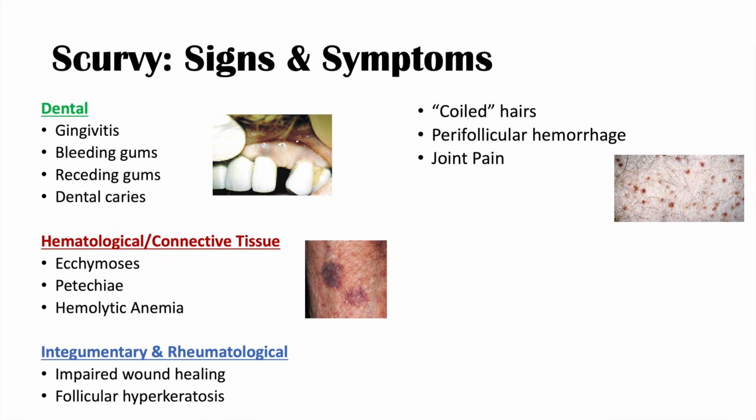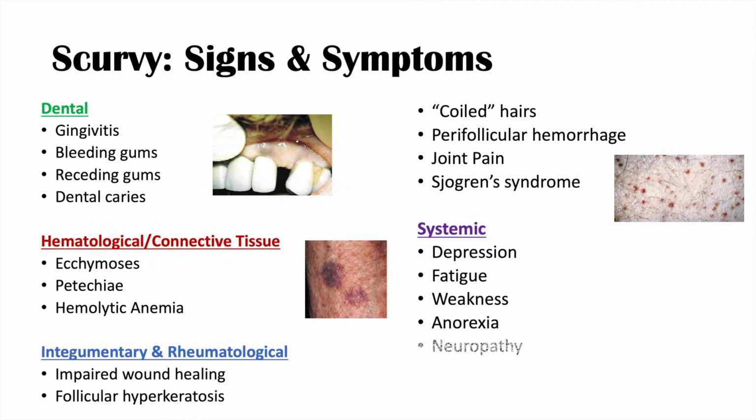Again, joints and the articular surfaces all require good collagen and good collagen health and maintenance. We can also see a sort of Sjogren's syndrome as well. Systemic issues of scurvy include psychiatric issues like depression. We can also have fatigue, weakness, anorexia, neuropathy. We can also have hypotension.